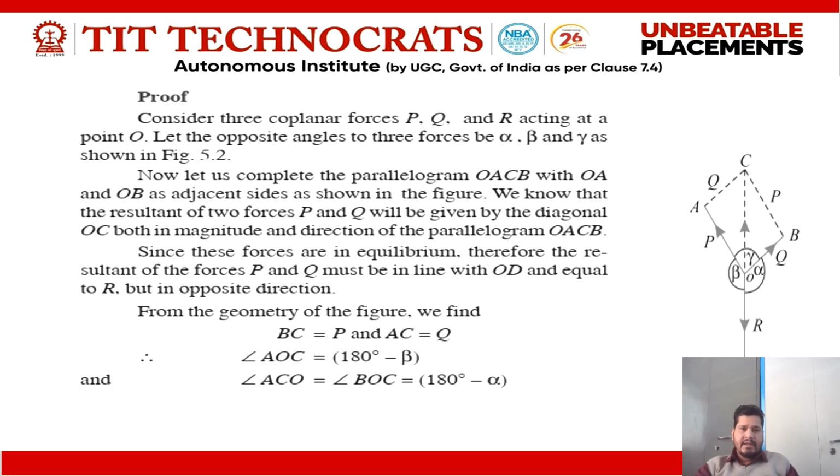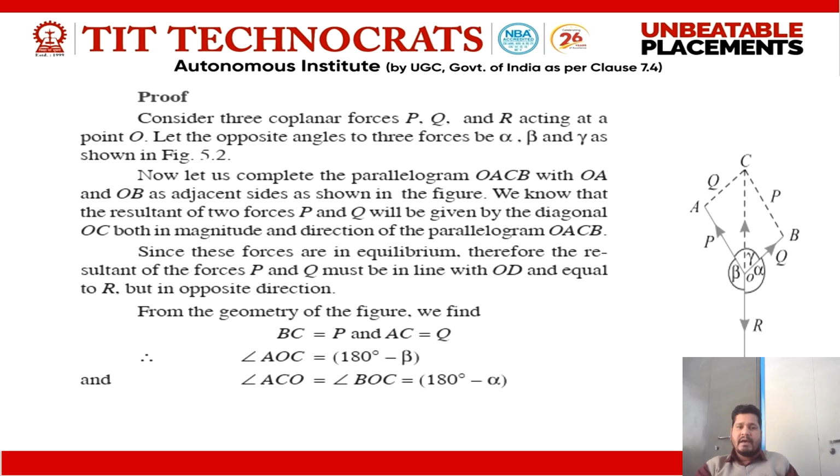Now in triangle AOC, angle AOC is equal to 180 degrees minus beta. This is total 180 degrees and this is angle beta. If we subtract beta from 180 degrees, we get angle AOC.